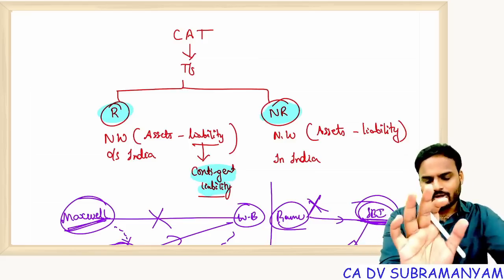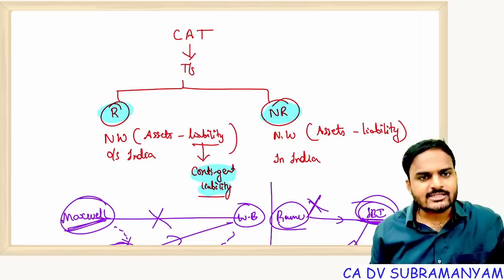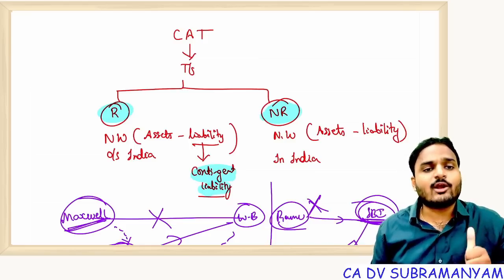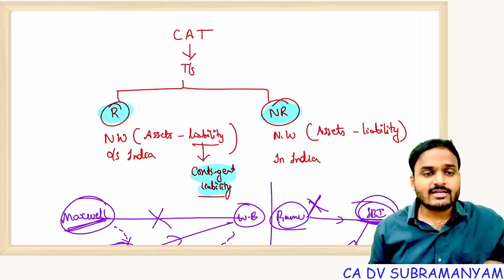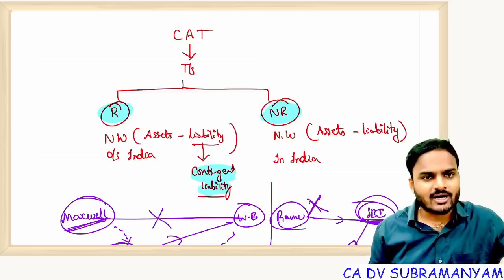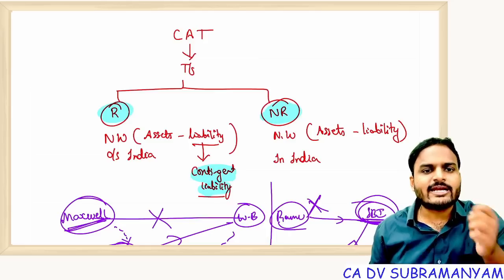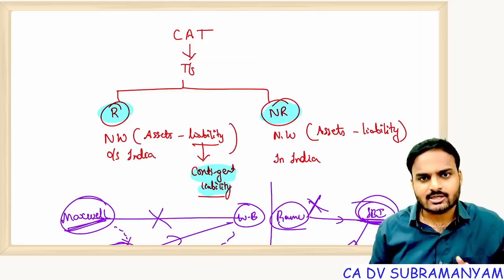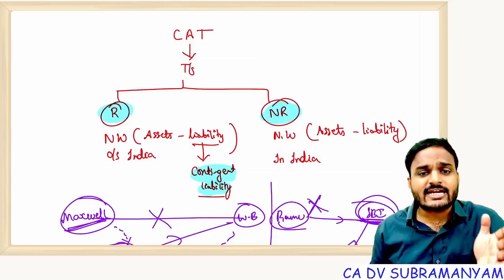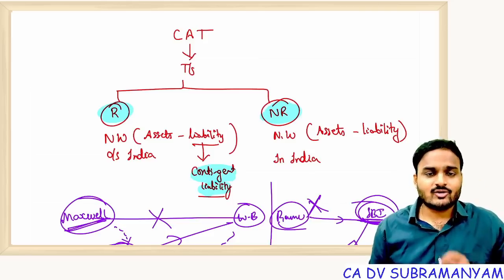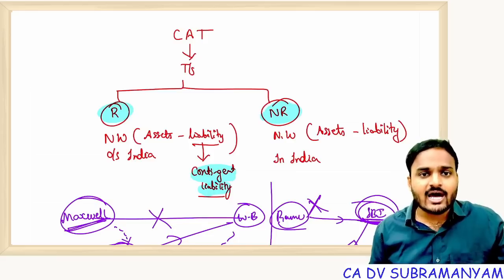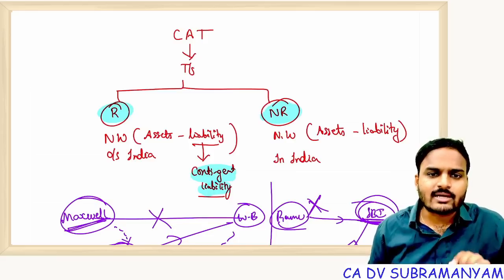Okay? Okay? Now listen carefully. Any transaction that alters the net worth of which fellow? A resident. Where is that net worth? Outside India. So if a resident's net worth outside India is getting affected, that is a capital account transaction. Or if a non-resident's net worth in India is getting affected, then also the transaction becomes a capital account transaction.